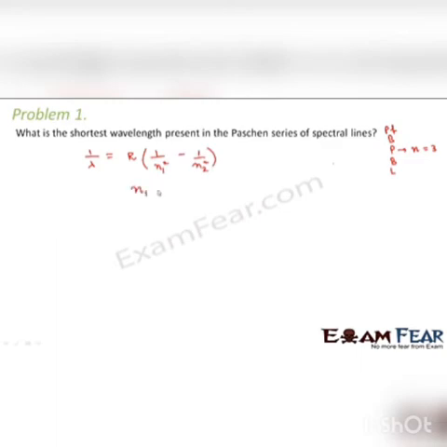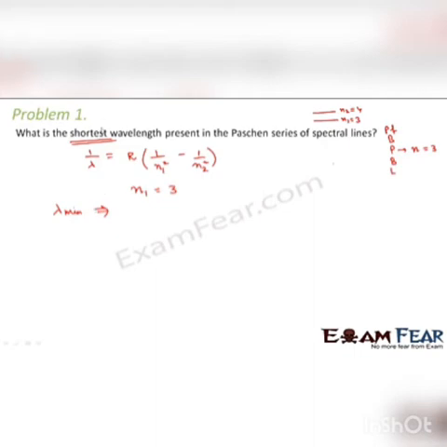So what was n1? n1 is equal to 3 for Paschen. Now we have to calculate the shortest wavelength. So the wavelength would be shortest, that means minimum, when the transition takes place from the nearest higher energy level. That is 4. So when the transition takes place from the nearest higher energy level, that time the wavelength, I'm